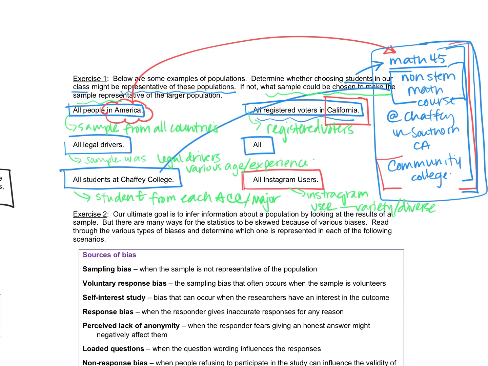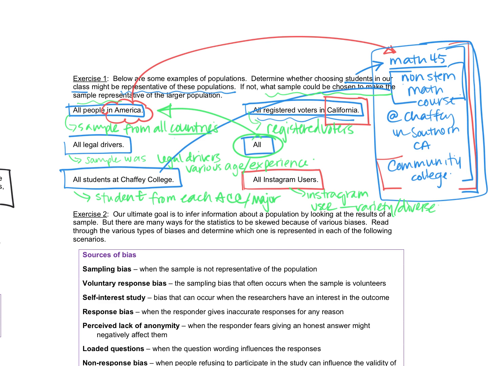And randomness in that. So if we're just choosing from our particular class, that does not have much randomness in it. And then all, that is a huge group. I'm not sure exactly what we want to say by all the people in the whole entire world. Our sample would have to be very diverse as well, and something throughout the world. So it's almost like looking at all people in America, but we're opening that up to the world. So we want all countries around the world.